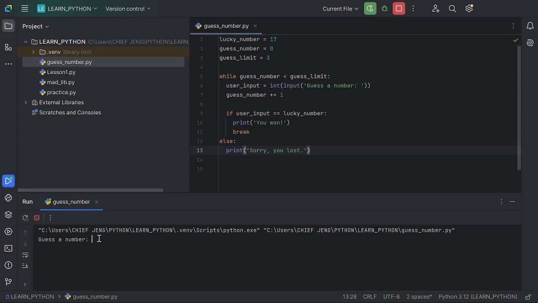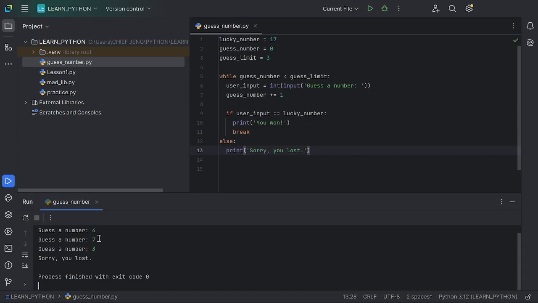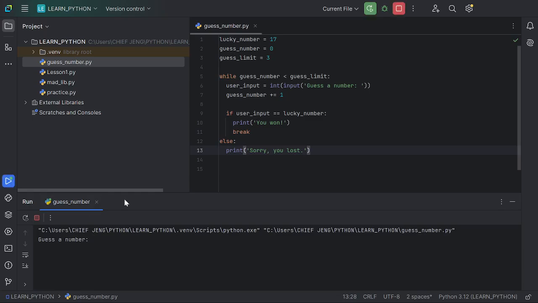Let me enter the first number. Let me say 4, 7, 3. Sorry, you lost, and our game ends there. But again, if we try running, and this time round maybe we guess the lucky number, maybe put 5. Then the second guess I put 17, our lucky number, you won, and the process ends there.